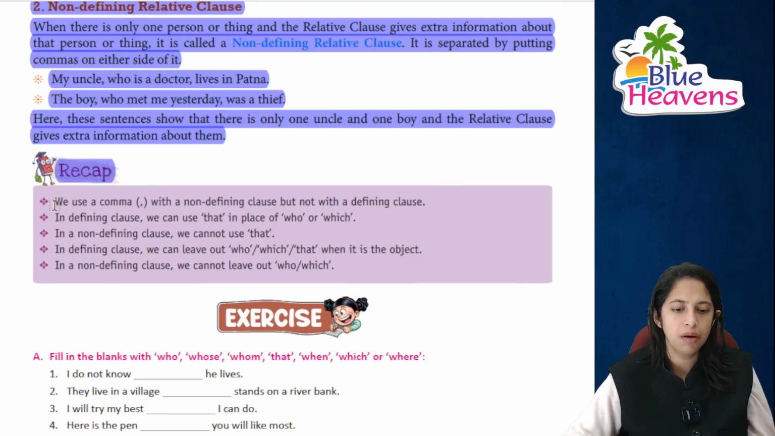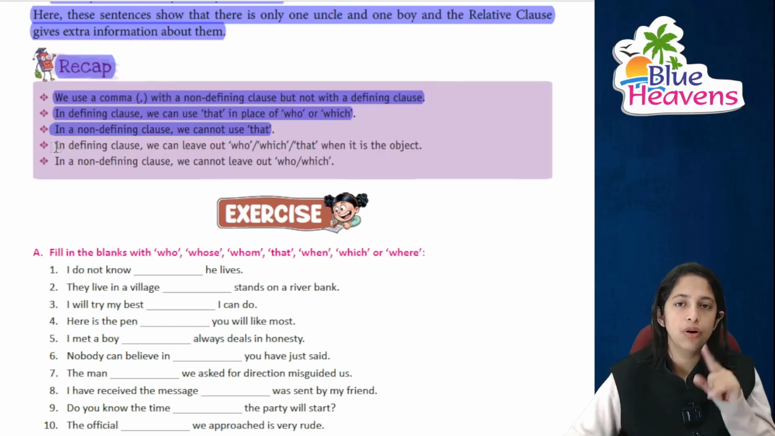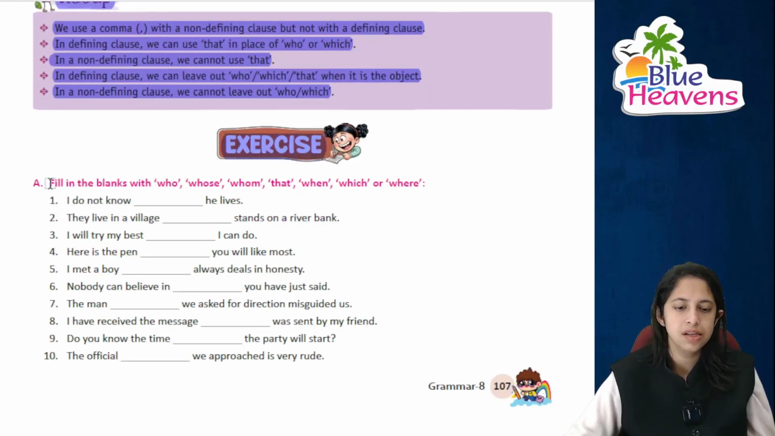Moving on to the recap: we use commas with the non-defining clause but not with a defining clause, right? Defining clause में हम लोग that use करते हैं who और which की जगह. In a non-defining clause we cannot use that, नहीं use करते हैं, because in non-defining we put commas. In a defining clause we can leave out who, which, that when it is an object, and in a non-defining clause we cannot leave out who or which.